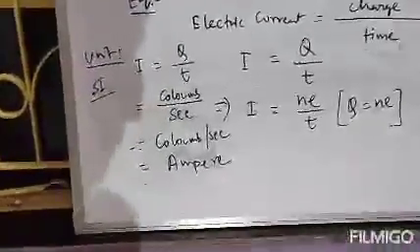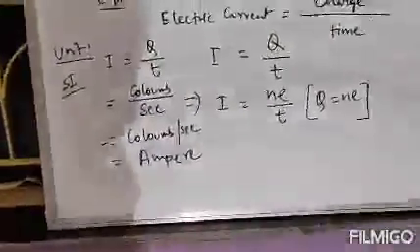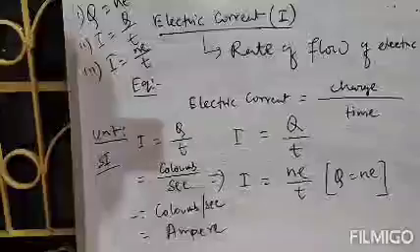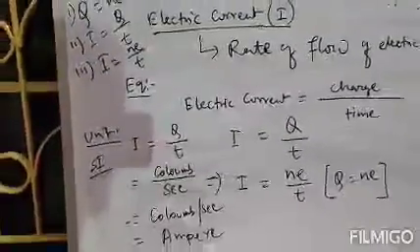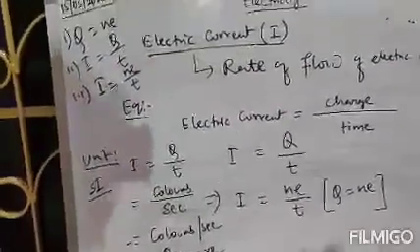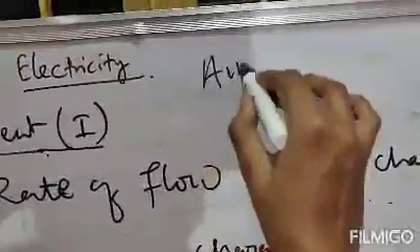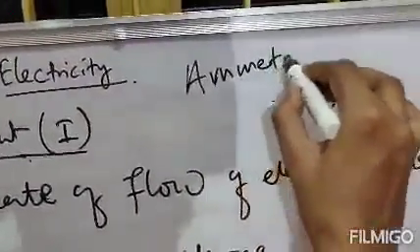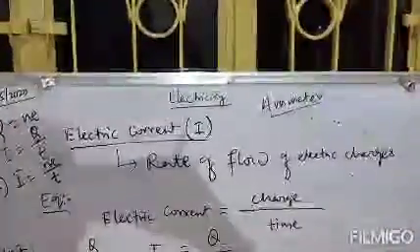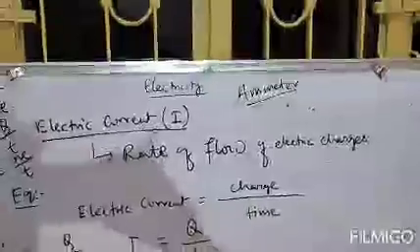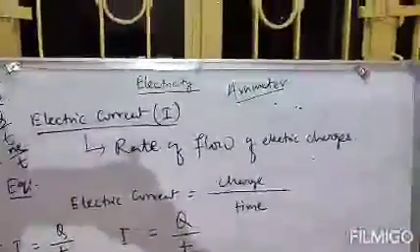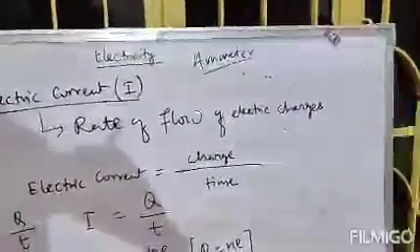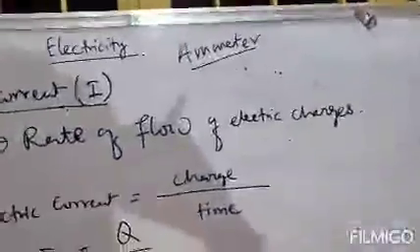Now, a device that is used to measure electric current. If a question is asked, name a device which is used to measure electric current, the device used is the ammeter. It is the device by which electric current in any circuit or any conductor can be measured. Clear? So this is all about electric current.